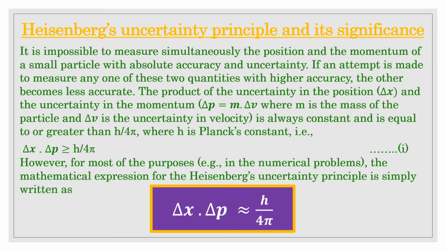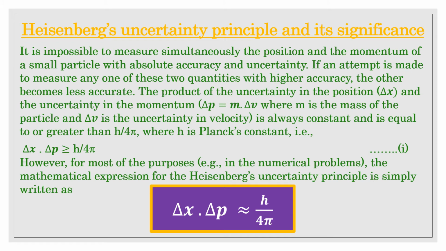So let us discuss. As all of you know, all moving objects that we see around us, for example a car, a planet, a ball thrown in the air, etc., move along definite paths or definite trajectories. So hence their position and velocity can be measured accurately at any instant of time. However, such an accurate measurement is not possible for subatomic particles. Therefore, the existence of definite paths or trajectories for subatomic particles is ruled out.